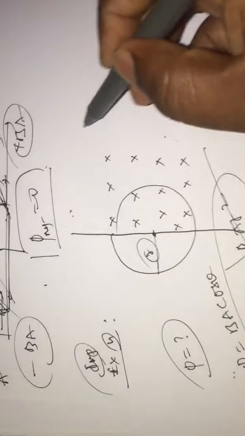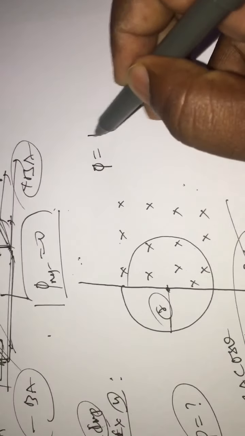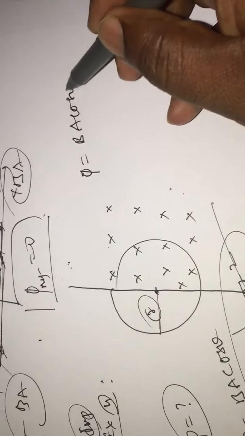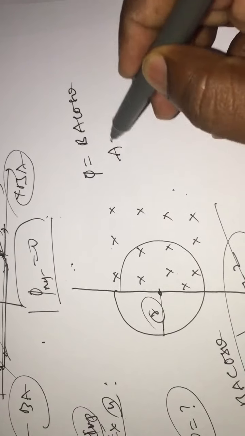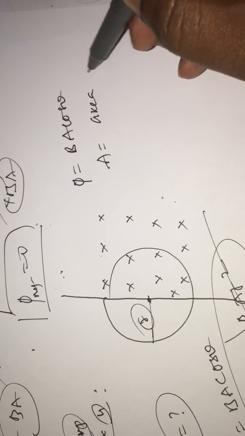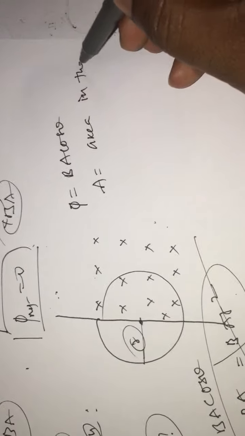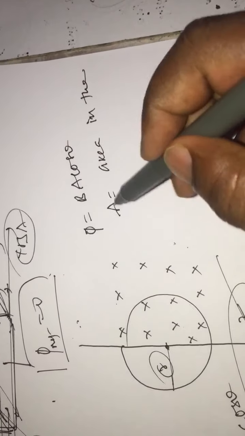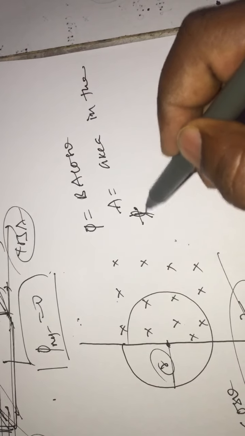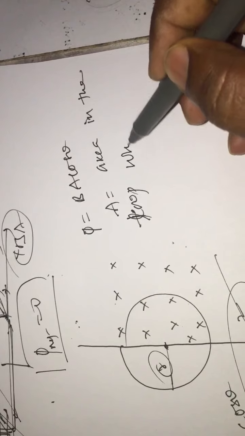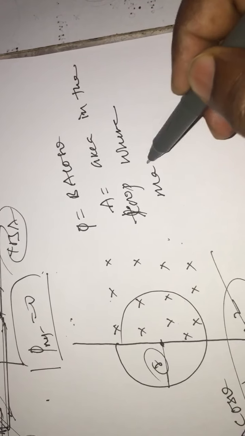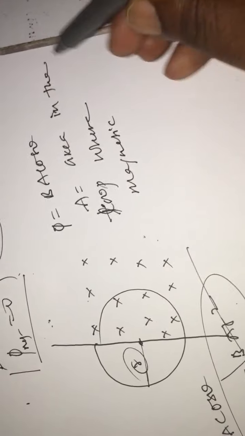Why? Because phi equals BA cos theta is the formula, where A is the area in the loop where magnetic field is present.